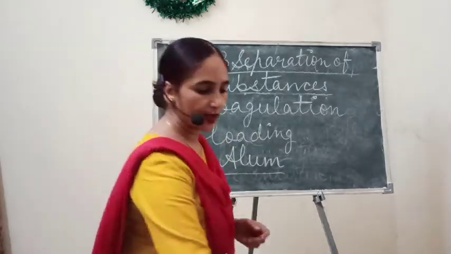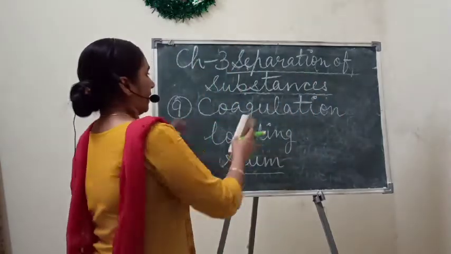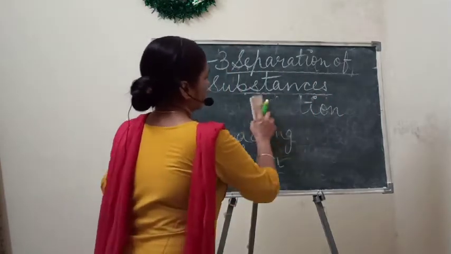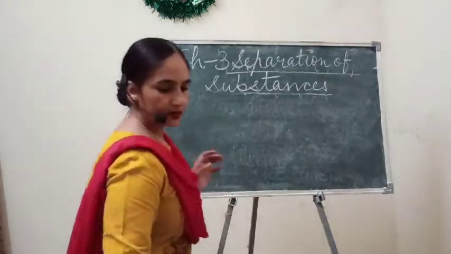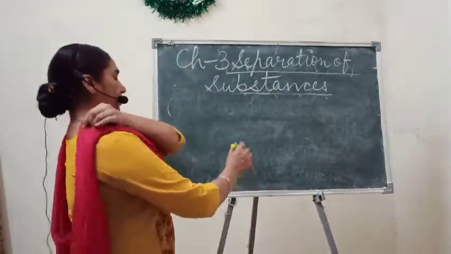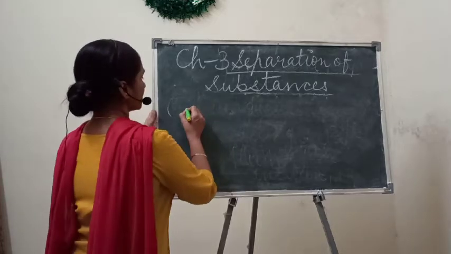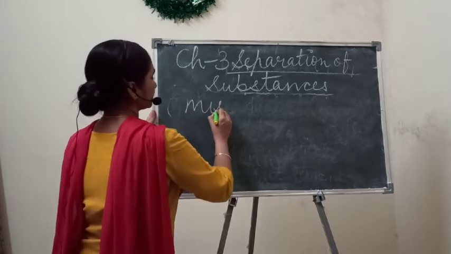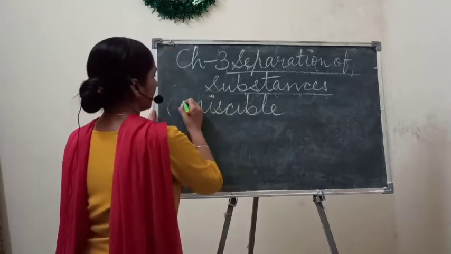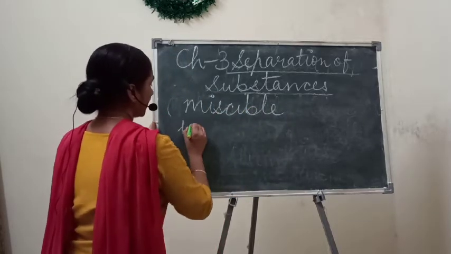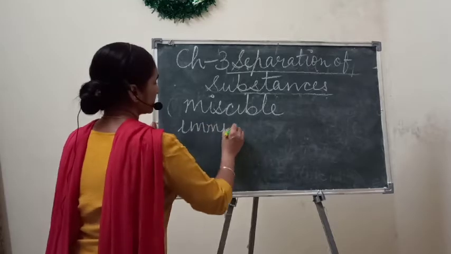Before explaining this part, I want to tell you two terms. First is miscible liquids, and second is immiscible liquids.